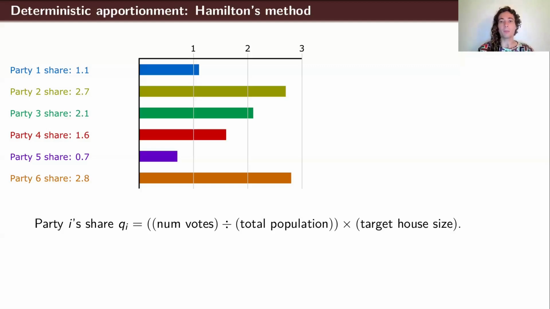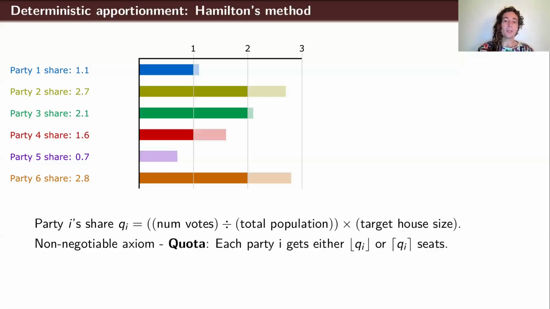That's the apportionment problem. So we're going to take as a non-negotiable axiom the quota axiom, which says that each party i should get either their party share rounded down, which is called the lower quota, or rounded up, which is called the upper quota. So we can start by just assigning all the parties a number of seats equal to the lower quotas. And at that point, we've given out 8 out of the 11 seats. And so there's 3 seats remaining.